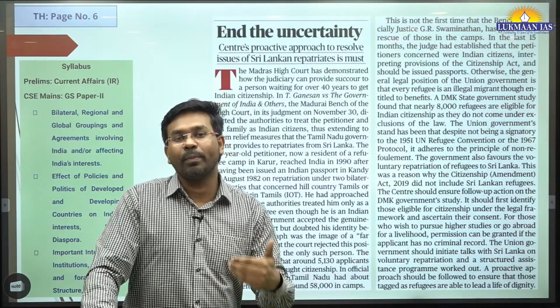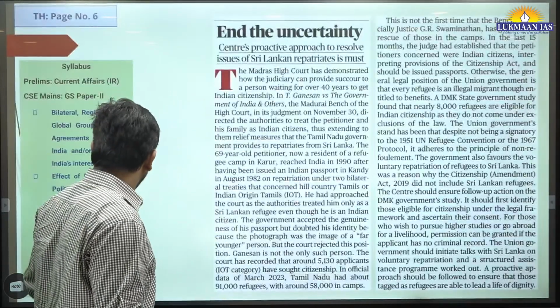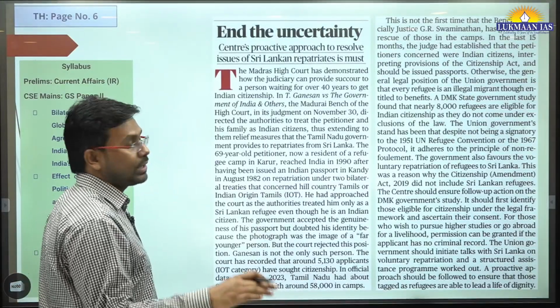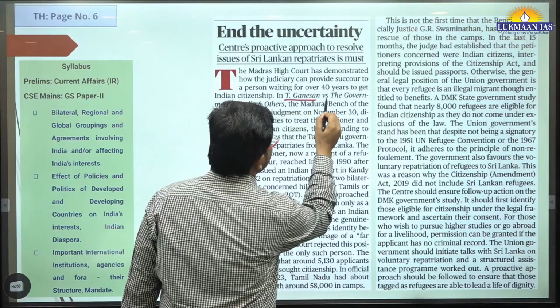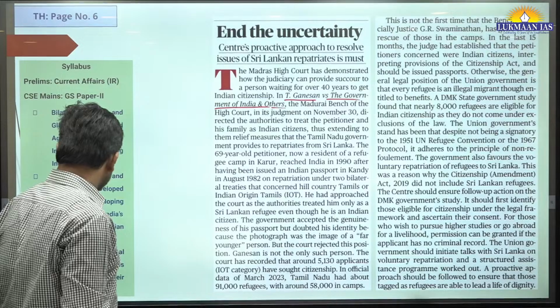The Tamil Nadu government has done their bit, but it is now the role of the central government to play its part. And so the case that the Madras High Court has decided is known as T. Ganeshan versus the government of India and others. Okay, so this is the thing.